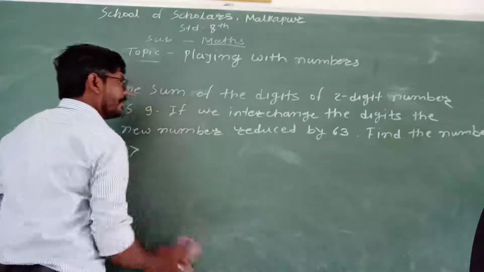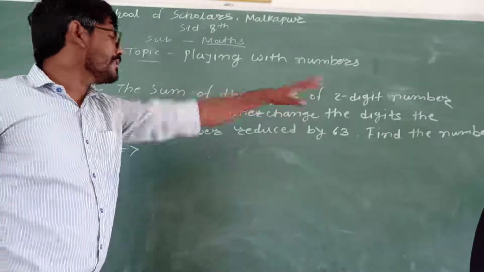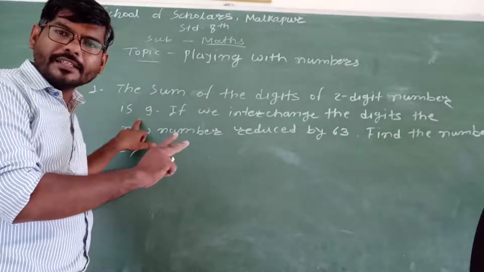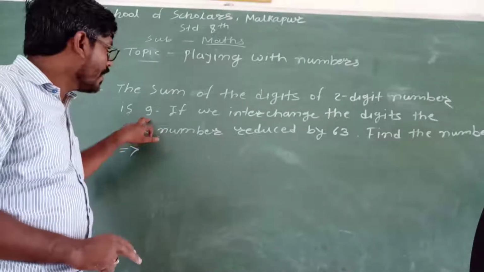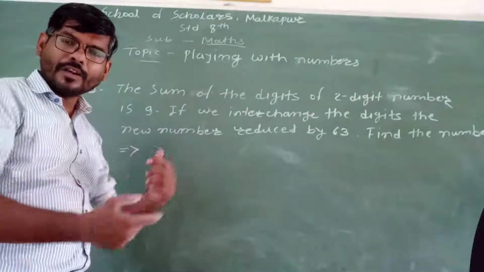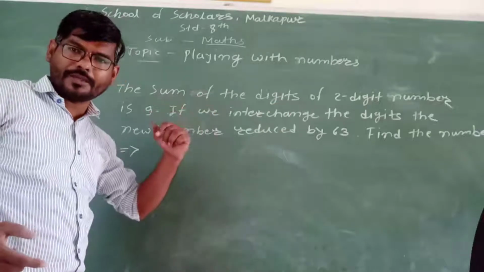Okay, here it is given that the sum of the digits of a two-digit number is 9. Whatever the digits are, if we add them, it is equal to 9. Second condition, if we interchange the digits, whatever new number forms will be 63 less than the original number.